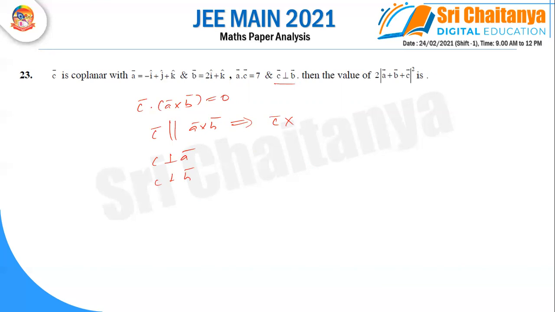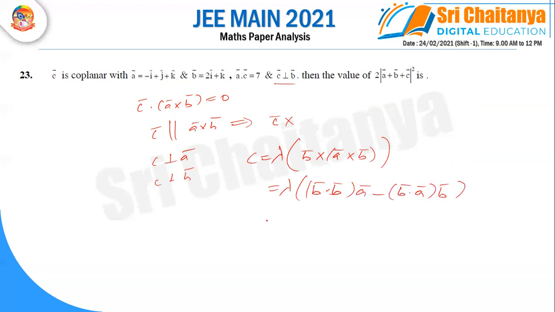And also from this condition, you can write C is perpendicular to A and C is perpendicular to B. So C you can write lambda into B bar cross A bar cross B bar. So applying the formula, B bar dot B bar into A bar minus B bar dot A bar into B bar, and you know that A dot B and A dot C. So here, how to calculate? b dot b we are calculating because the b vector is given, and the a vector is given, so you can find a dot b. Finally, after substituting here, you can get lambda is equal to 1 by 2.